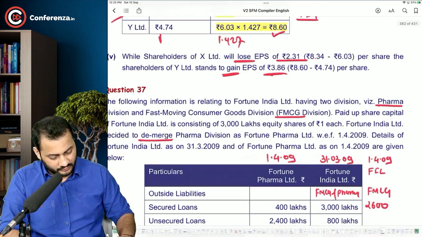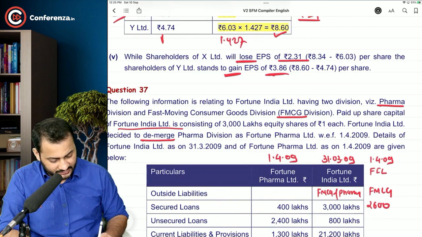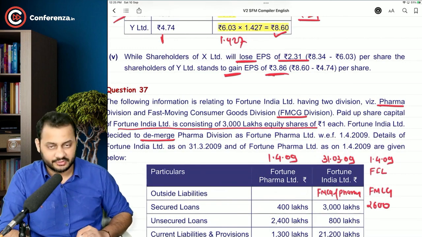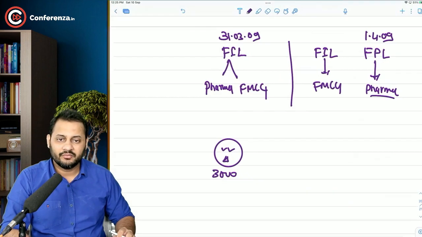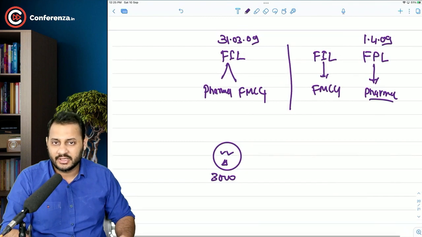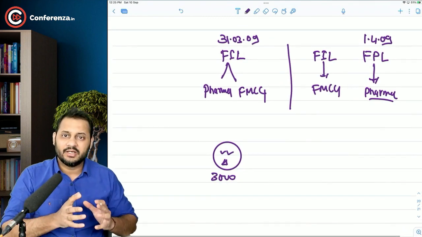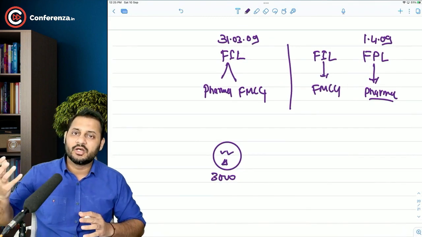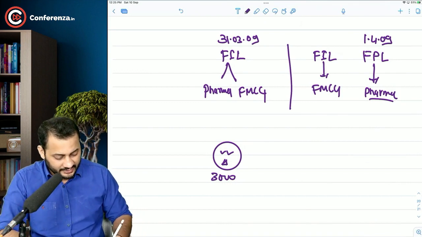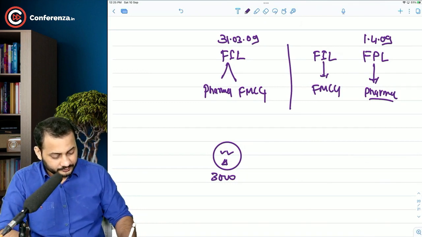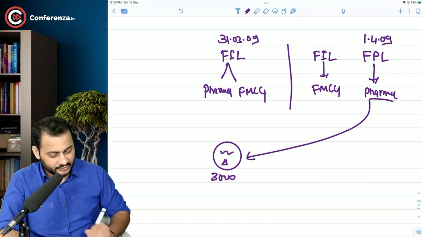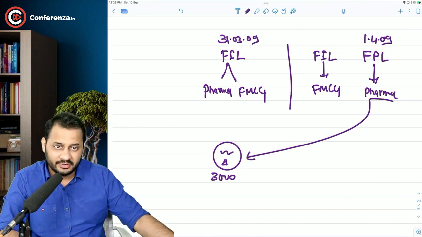See, Fortune India Limited consists of 3000 lakh equity shares, right? So we have a total number of shares of 3000 lakh. Now if we are separating our own company into a new company, it means we will issue the shares of Fortune Pharma Limited.